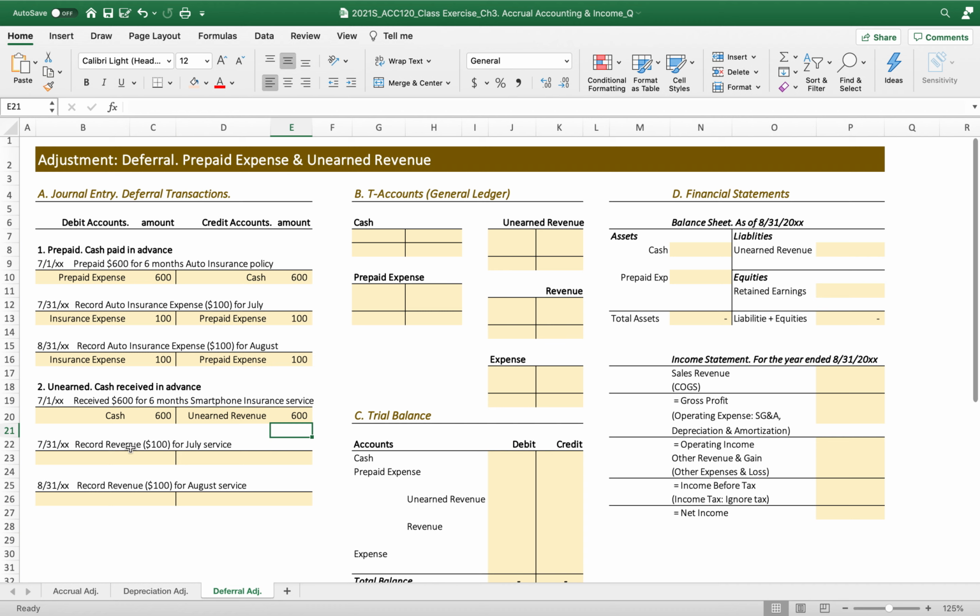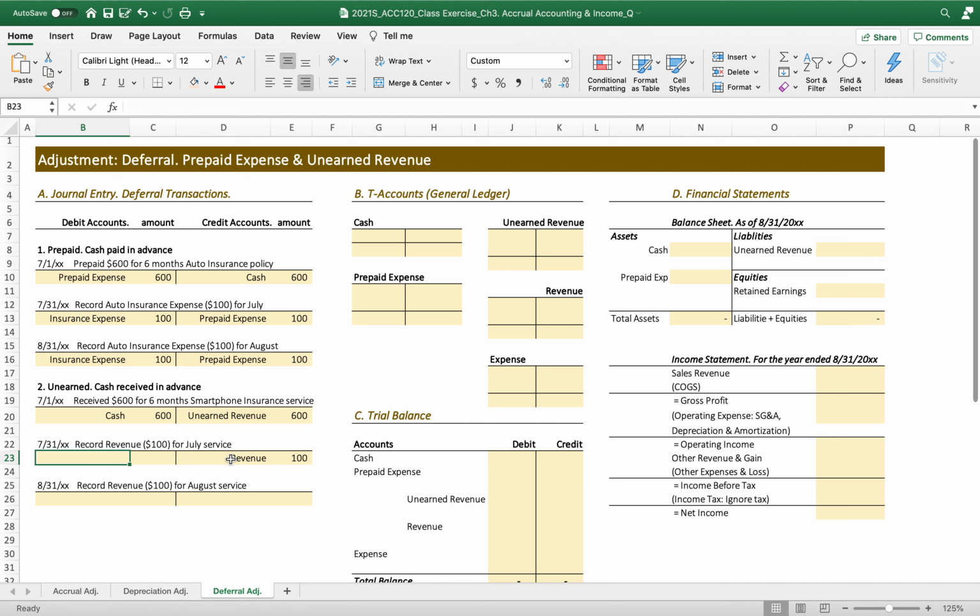Now 1 month passed, so the company can now recognize revenue. Why? Because it delivered this insurance service for 1 month, for July. So it should be recorded as revenue, revenue of 100 for July service. The unearned revenue is a liability account again. Why? Because the company has an obligation to provide the service.